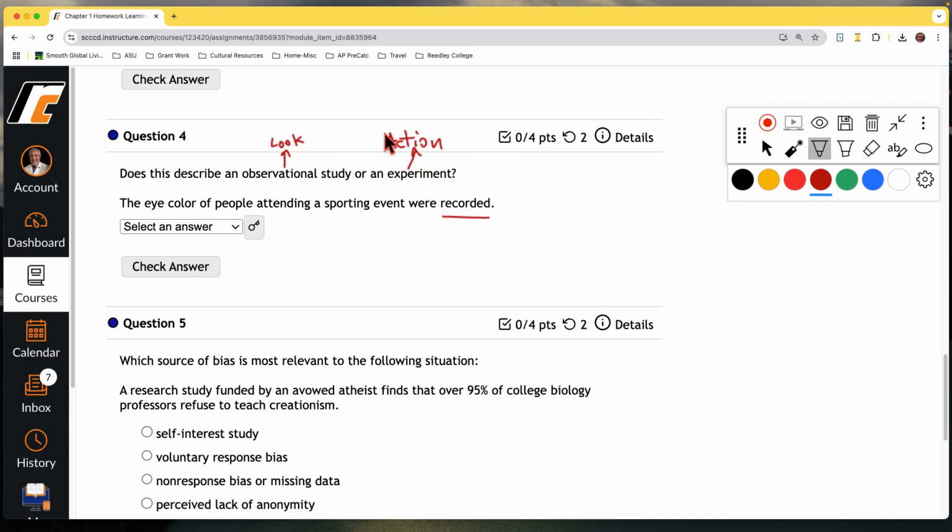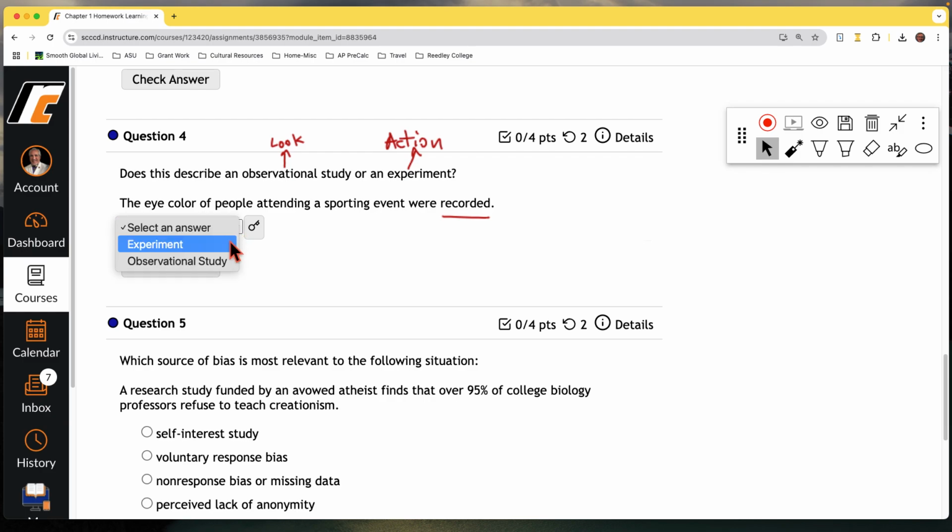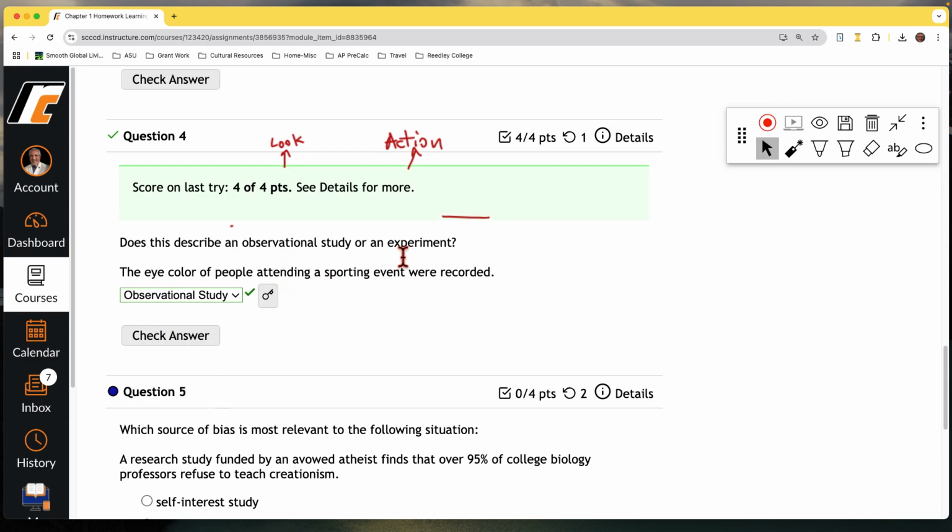They're not changing or attempting to change the eye color of people. So this is an observational study, just recording what kind of data is out there. Nothing being done, no treatment. Experiment, you're going to look for some kind of treatment, some action is being taken to try to influence something, whereas observational studies, just that.